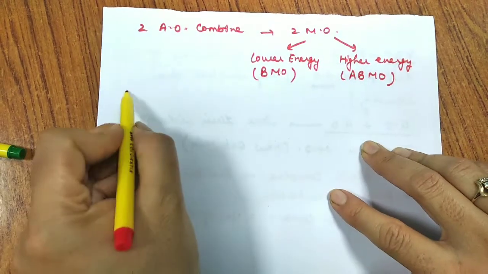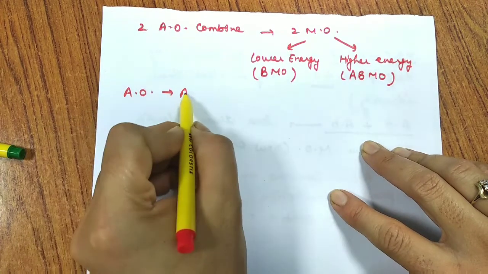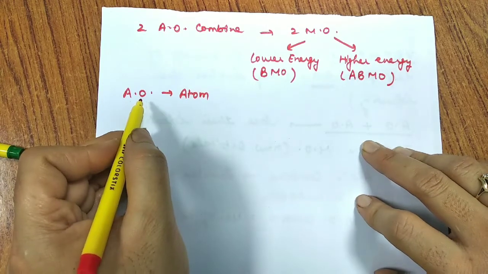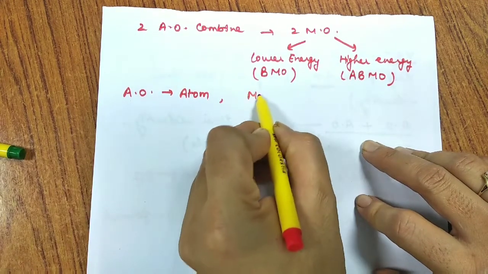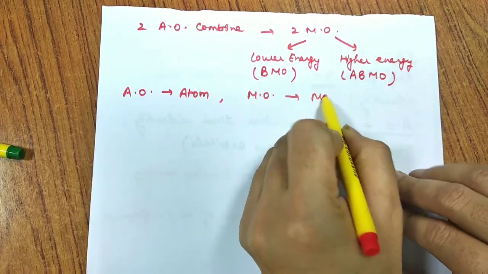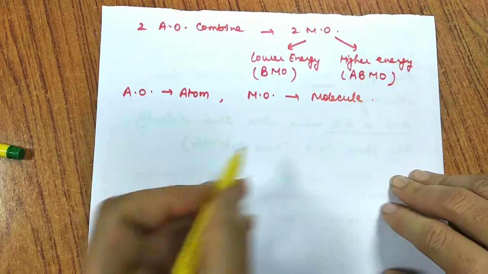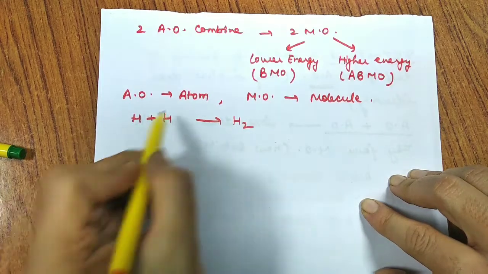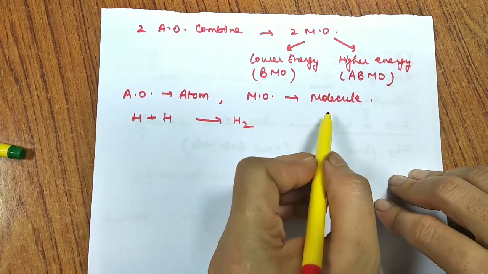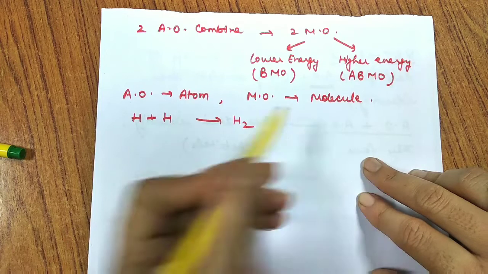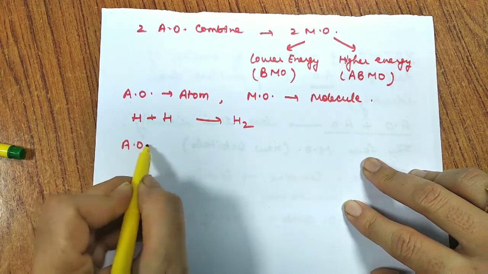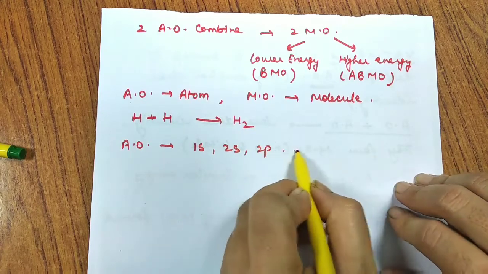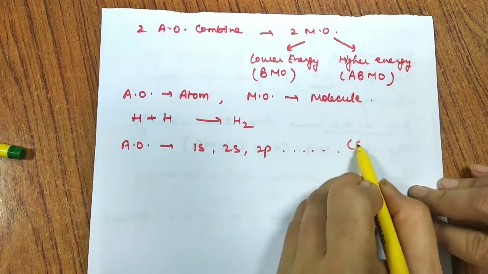First thing, ध्यान रखिए आप, atomic orbital is always used for atoms. तो जब हमें atom के लिए orbitals की बात करनी है, we have atomic orbitals. Similarly, when we talk about molecules, we have molecular orbitals. Just the same way, when two atoms combine, they form a molecule; similarly, when atomic orbitals combine, we get molecular orbitals. The electronic configuration for atomic orbitals we generally write in terms of 1s, 2s, 2p, 3s, 3p and so on, SPDF के terms में लिखते हैं.